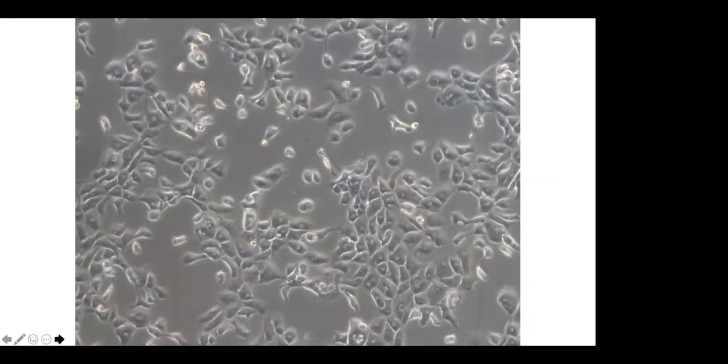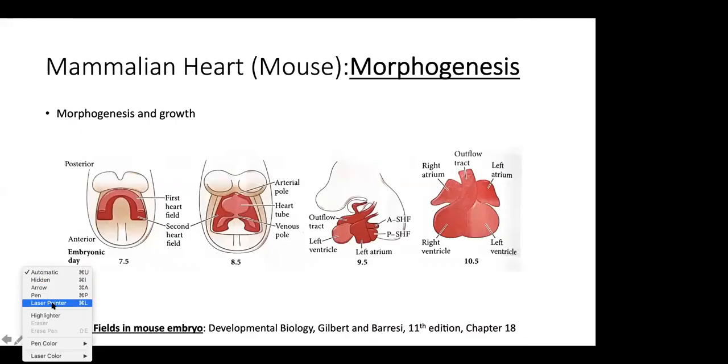Okay, now moving on. So we looked at how the cardiac fate is destined, and a little bit of the molecular pathways that are involved: MESP1, Wnt and BMP2 in the chick and tunicate, and in mice, we will learn about BMP2 and FGF and Wnt antagonists, and so on and so forth.